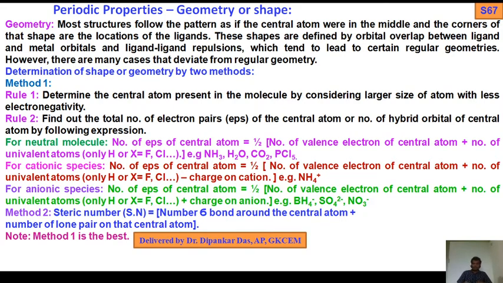So the number of EPs of the central atom equals half of the number of valence electrons of the central atom plus the number of univalent atoms. Keep in mind, which ones are the univalent atoms?